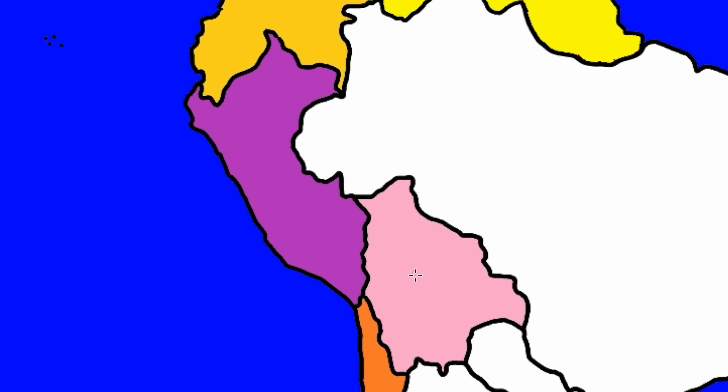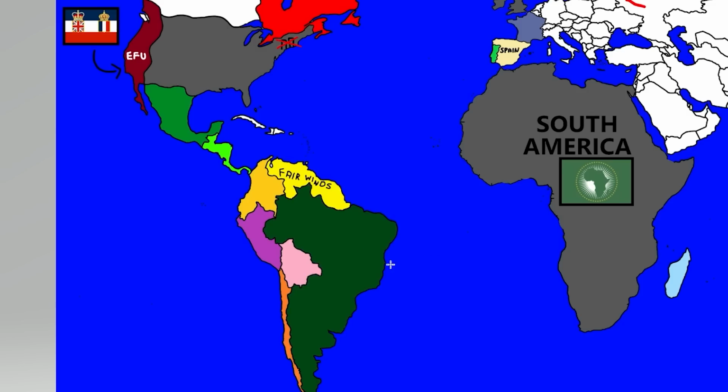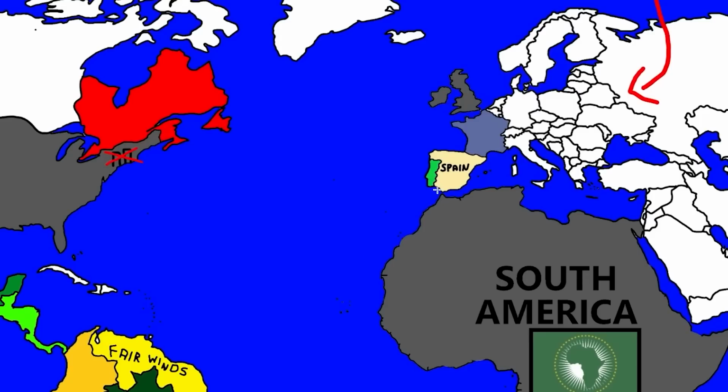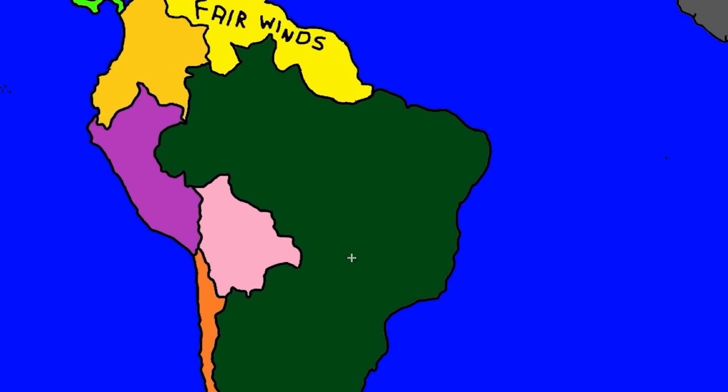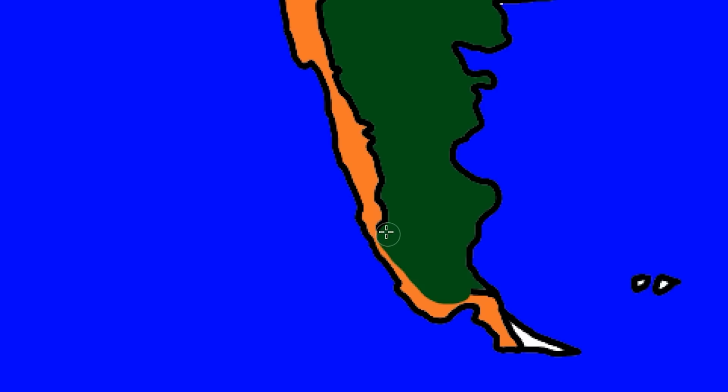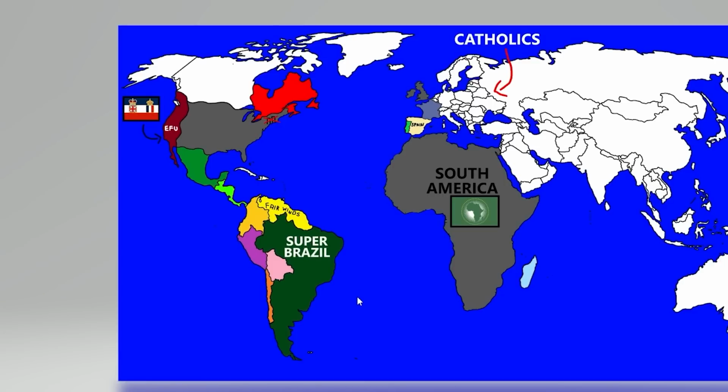We saw that map of where the Spanish Empire was in 1550. I'm making a mega Brazil. And if we're talking 2001, more than likely this Brazil is independent. Portugal had this territory for a long time, but yes, at some point they were gonna have to let it go. It's just way too big. I'm gonna give you guys actually even more because I didn't see there was too much in the south of Chile. All right, so there's our super Brazil. I don't know why I wanted to do that right now.